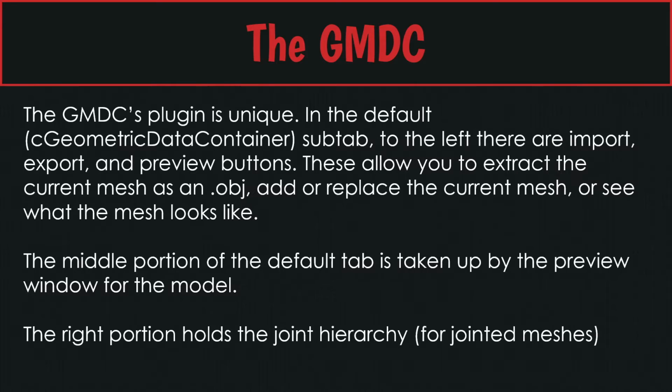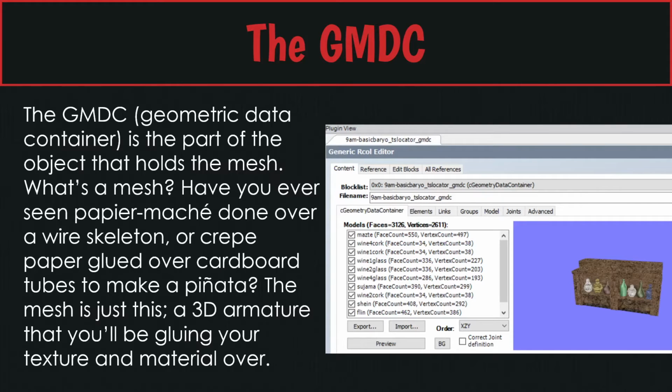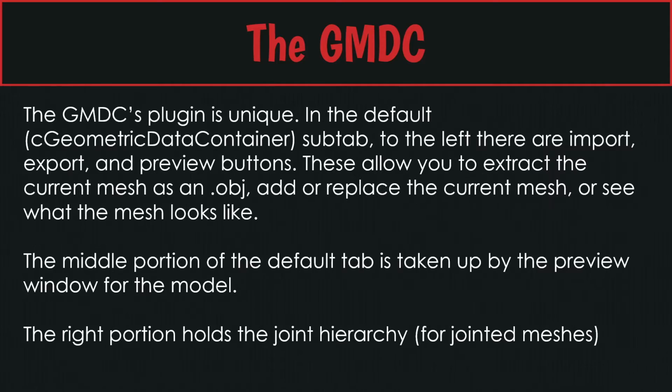The GMDC's plugin is kind of unique. If you look at the left side of the plugin, you will see all of the parts, sort of like in the previous slide where all of the different bottles and then the wood are different subsets of the mesh. The bottom left has a list of the mesh parts. The middle portion will show you what your 3D object currently looks like. And the right portion, if you're working with a jointed object like a cabinet or a bar stool, will show you the joint hierarchy, the skeleton, and then the vertices that are linked to the object skeleton.